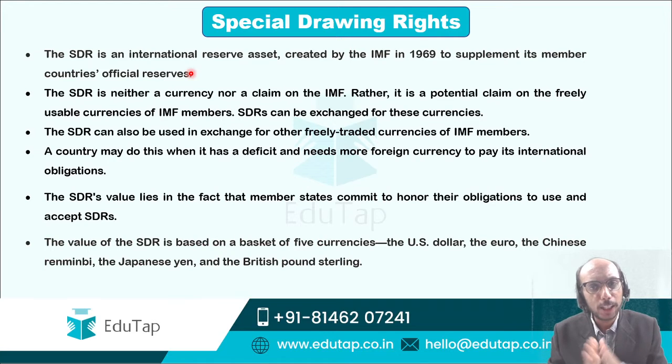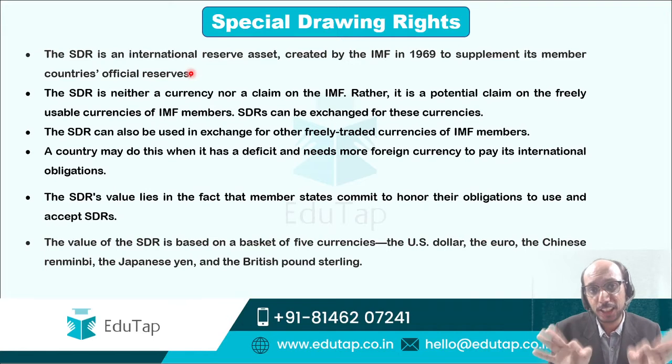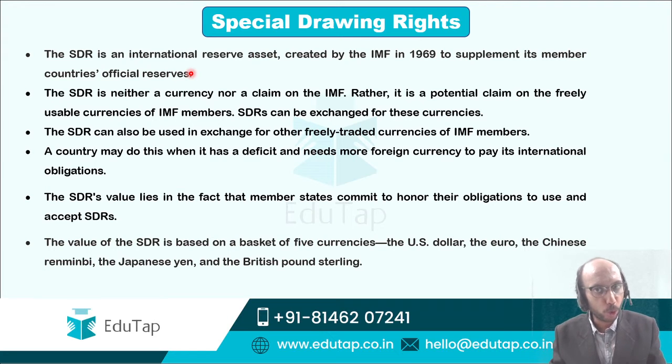So you have to go back into the economic history and realize and appreciate the fact that in 1969 we were having a fixed exchange rate system globally. When we were having fixed exchange rate systems, there was a lot of requirement for gold, and the limited supply of gold prompted the IMF, you may say, to create an alternative international reserve asset which could be used for transactions, which could be used for settling claims, right?